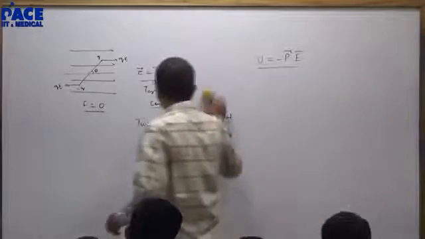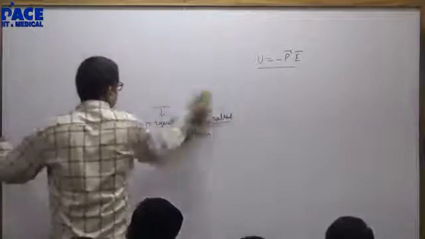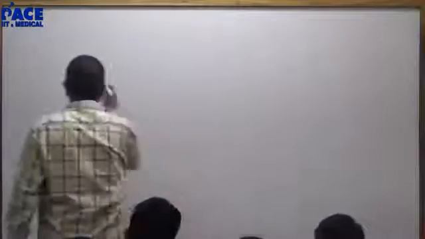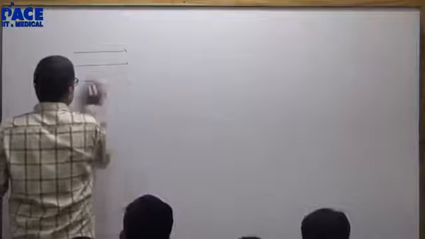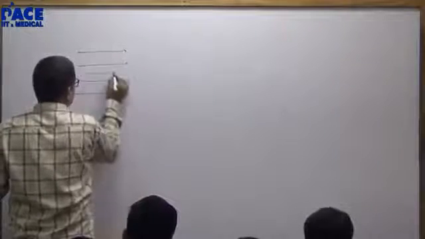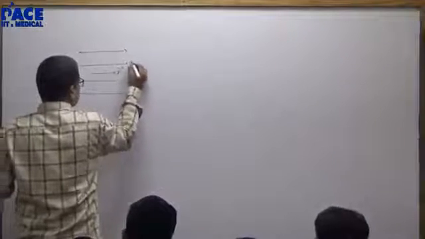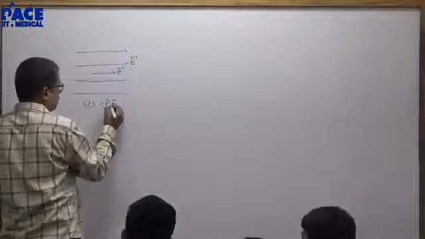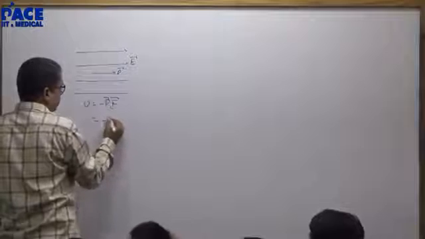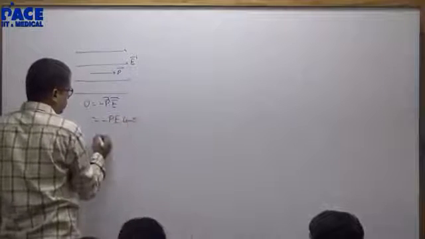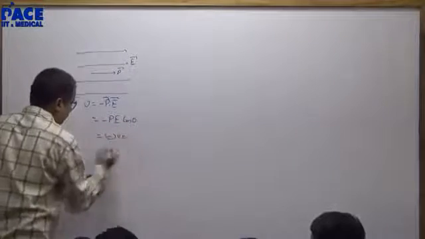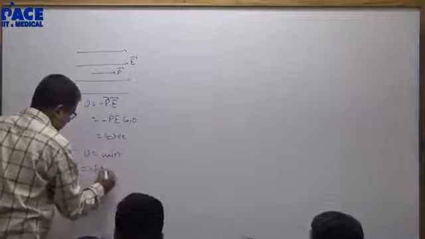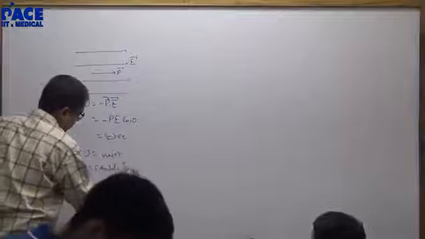Now once you know the potential energy, you are telling me this is the potential energy. If the dipole is in the direction of the field, potential energy is minus P dot E, minus P cos 0, negative. Potential energy is minimum. That means it will be stable equilibrium.